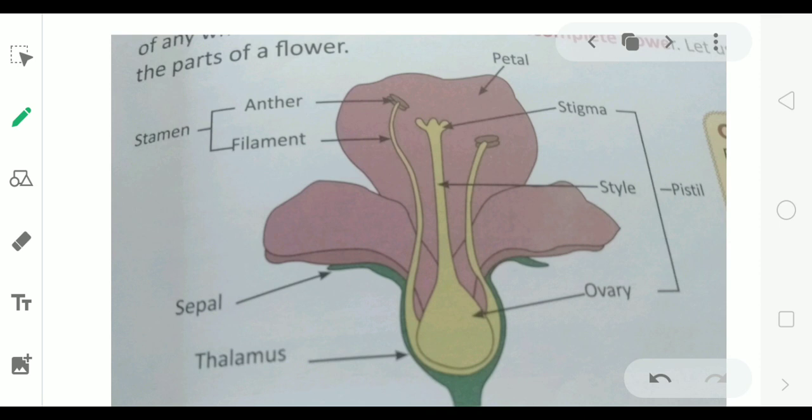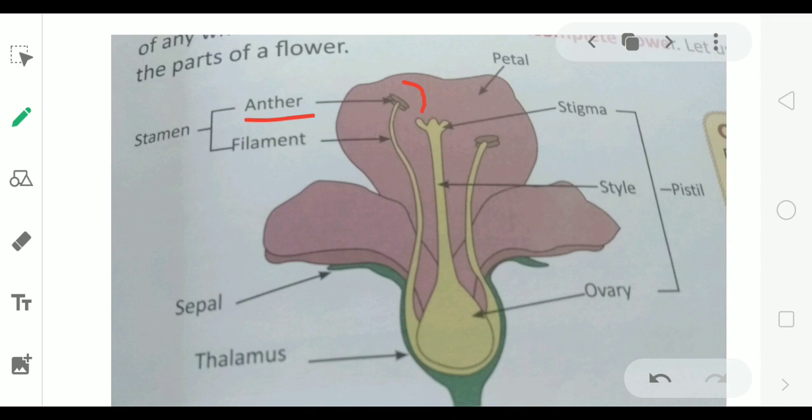In this picture, we can see anther. This anther has pollen grains inside. Anther is a sac-like structure. Anther is a small bag-like structure which has very small particles in it.